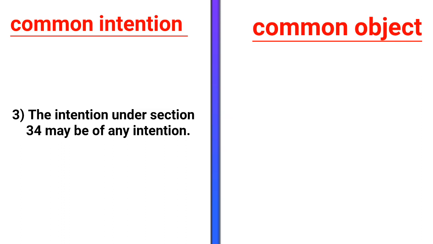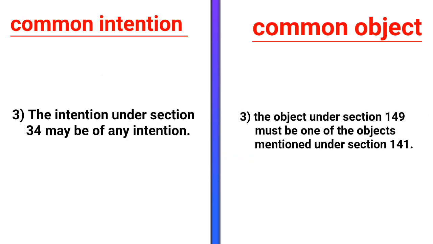The third difference is that the intention under section 34 may be of any intention, as intention is not defined anywhere in section 34. So its ambit is quite vast. Whereas the object under section 149 must be one of the objects mentioned under section 141.